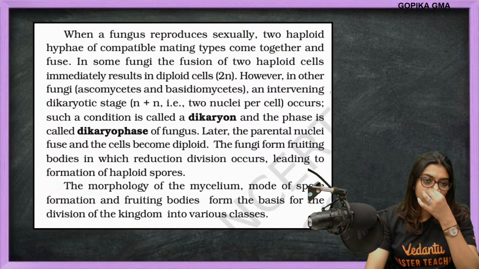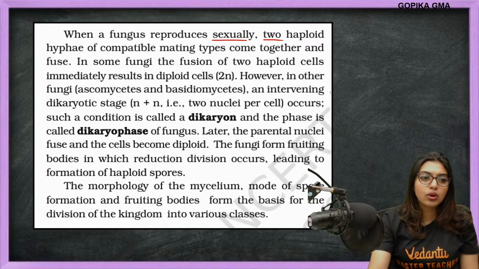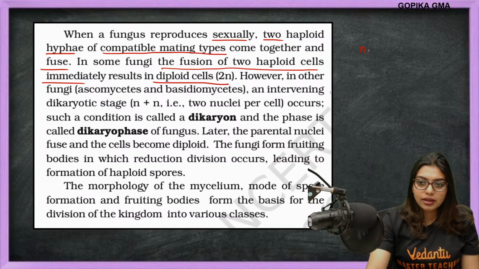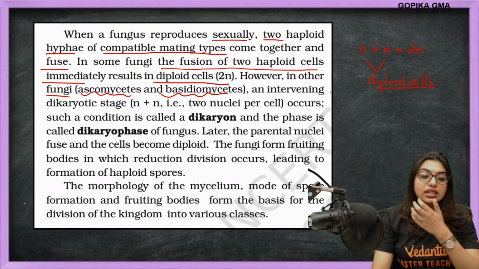When a fungus reproduces sexually, two haploid hyphae of compatible mating types come together and fuse. In some fungi, the fusion of two haploid cells immediately results in diploid cells. That is, n plus n will give you 2n. However, in other fungi, Ascomycetes and Basidiomycetes, an intervening stage is called the dikaryotic stage.